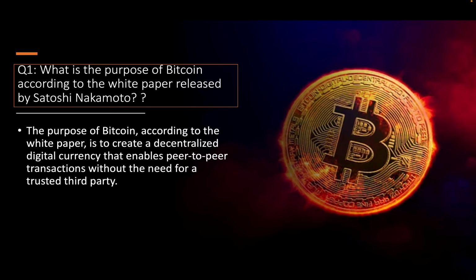What is the purpose of Bitcoin according to the white paper released by Satoshi Nakamoto? The purpose of Bitcoin, according to the white paper, is to create a decentralized digital currency that enables peer-to-peer transactions without the need for a trusted third party.